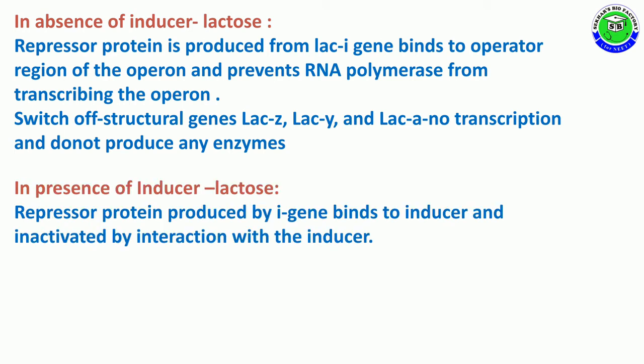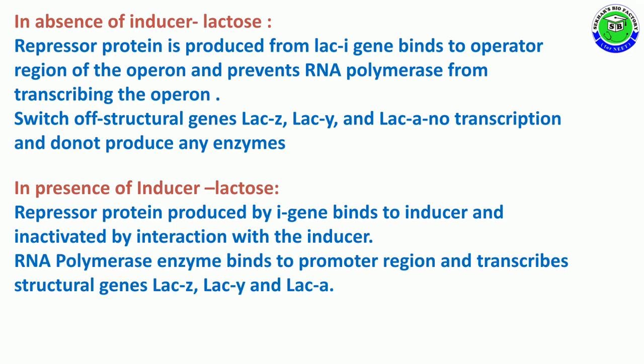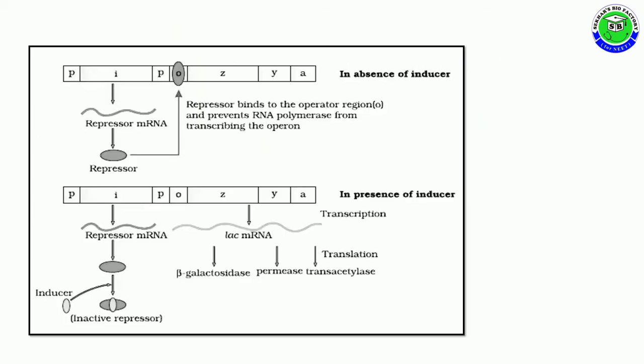In the presence of lactose, lactose acts as an inducer. The repressor protein produced by the i gene binds to the inducer, lactose, and is inactivated by interaction with the inducer. Then RNA polymerase binds to the promoter region and transcribes structural genes Z, Y, A and can produce suitable enzymes. After this, you should draw this diagram.